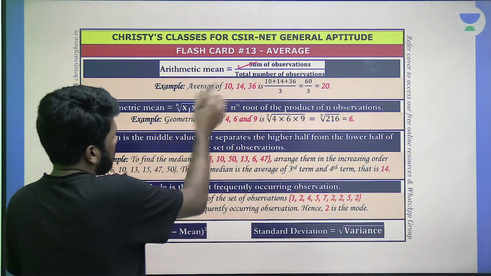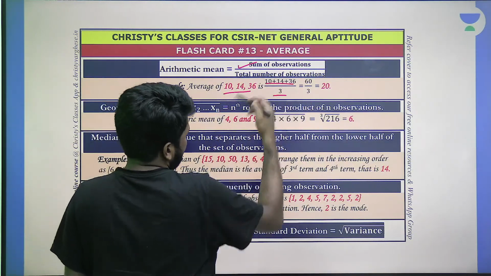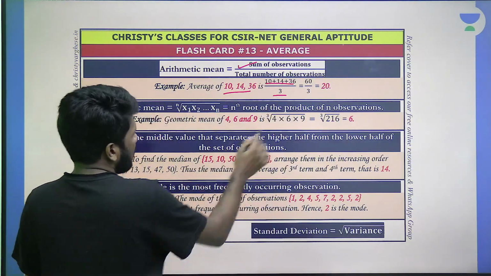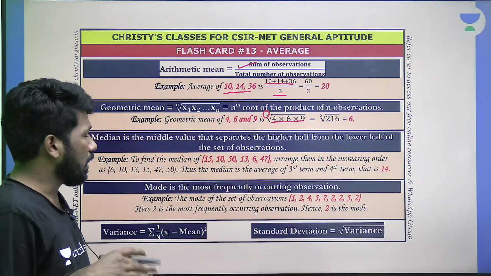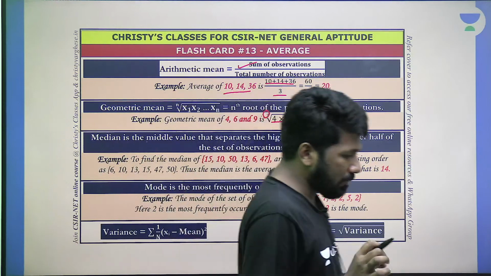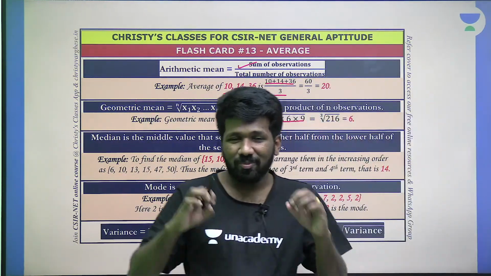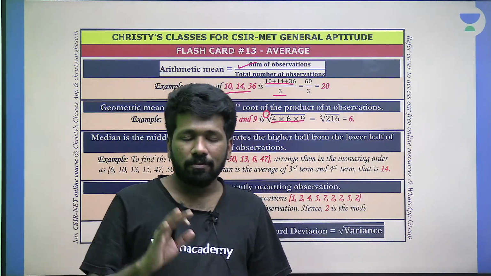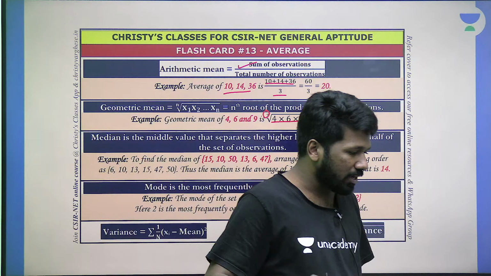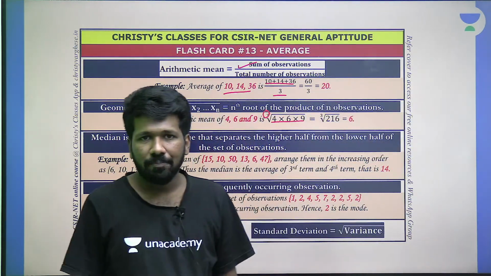So arithmetic mean is sum of observations divided by number of observations, सबको पता है. 3 numbers हैं तो 3 numbers ऐड करके 3 से divide करना है. लेकिन geometric mean है तो ये 3 numbers को multiply करके third root लेना है. Are you understanding? I'm asking those people who have forgotten this. I know most of you, this is a very trivial discussion I'm doing, but I'm making sure that all people who are listening to me are understanding this properly.